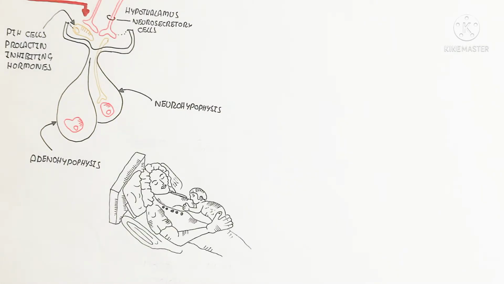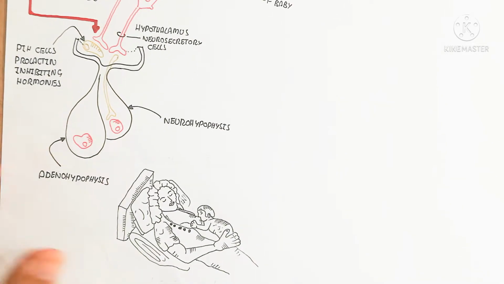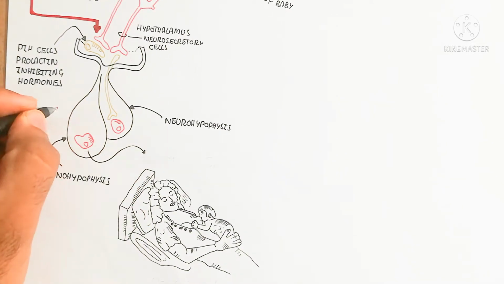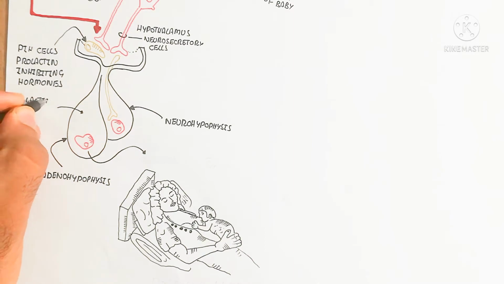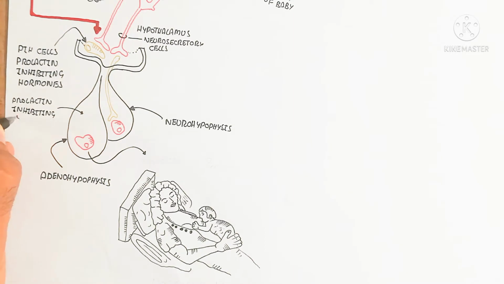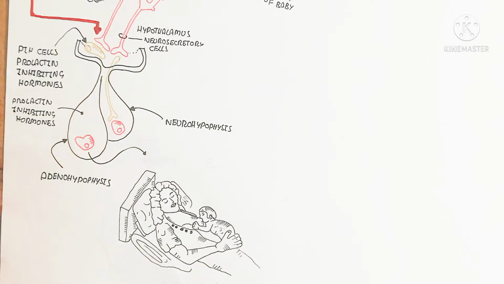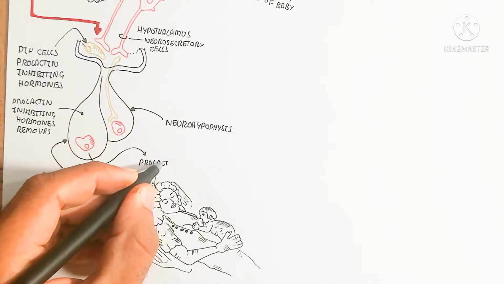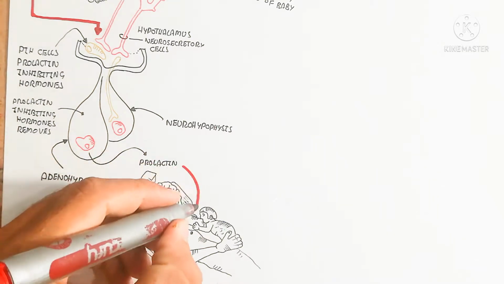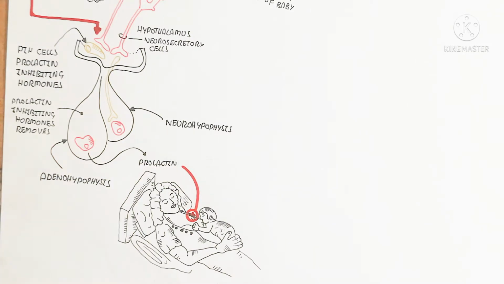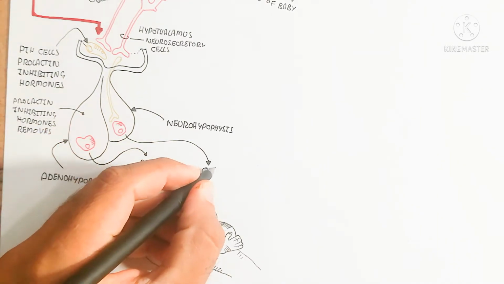milk occurs. The oxytocin is used for the contraction of the smooth muscle for ejection of the milk, while the prolactin is used for the formation of the milk, the production of milk from the lobules of the mammary gland. So this is the positive feedback mechanism.